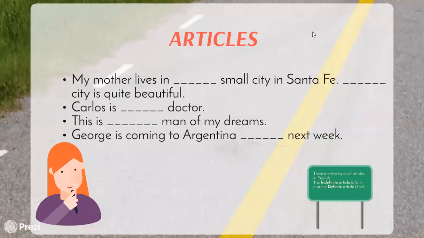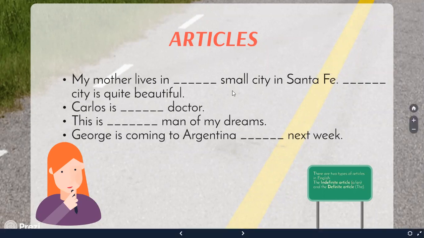If you were working on our virtual classroom, I'm sure you came across this exercise. So can you try to complete it? My mother lives in small city in Santa Fe. City is quite beautiful. Carlos is doctor. This is man of my dreams. George is coming to Argentina next week. So let's see if you could complete them right.